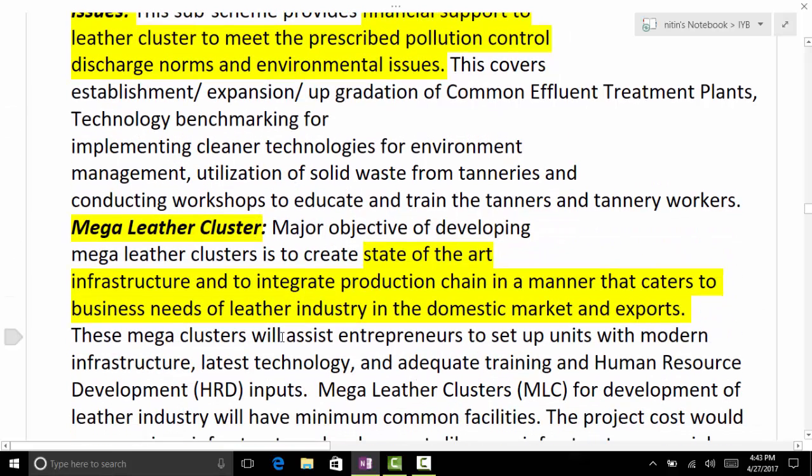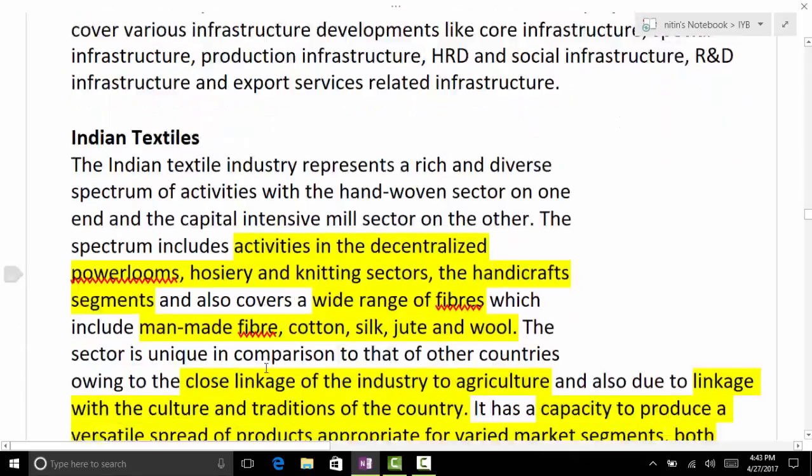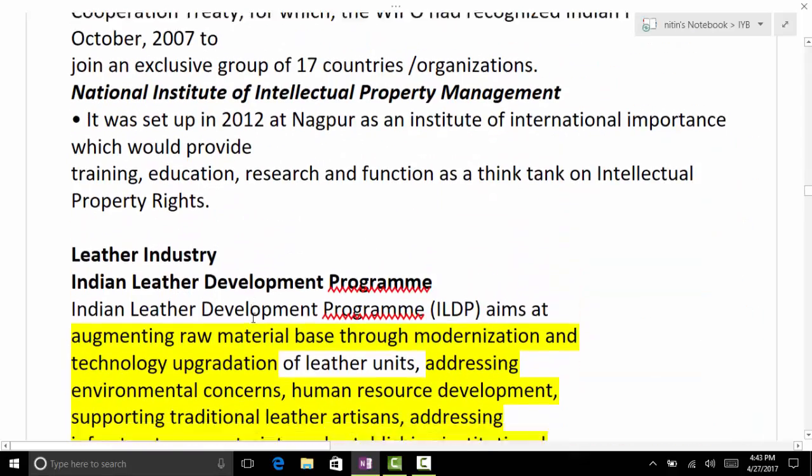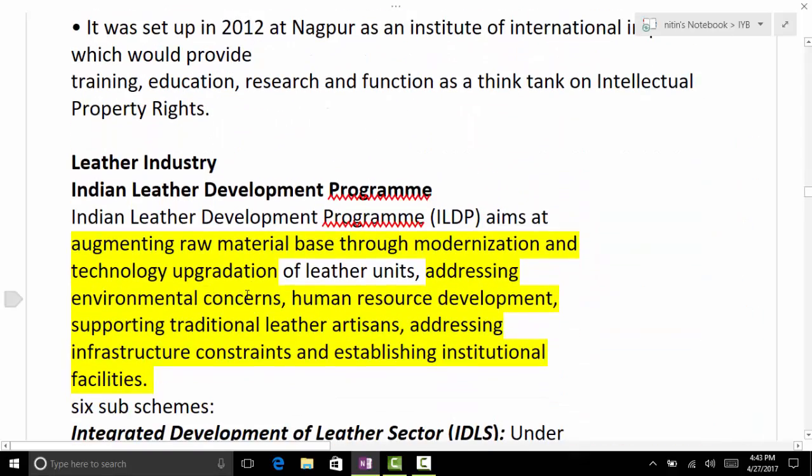Mega leather clusters. When you go for a cluster, what will happen? One point is common state of the art infrastructure. Various industries come together in a cluster. Whenever you have a cluster-based approach, you can have a more specified directive policy, and you can provide the benefits at one go to all the industries in the cluster and help in the agglomeration of the industrial sector. Economy of scale, yes.